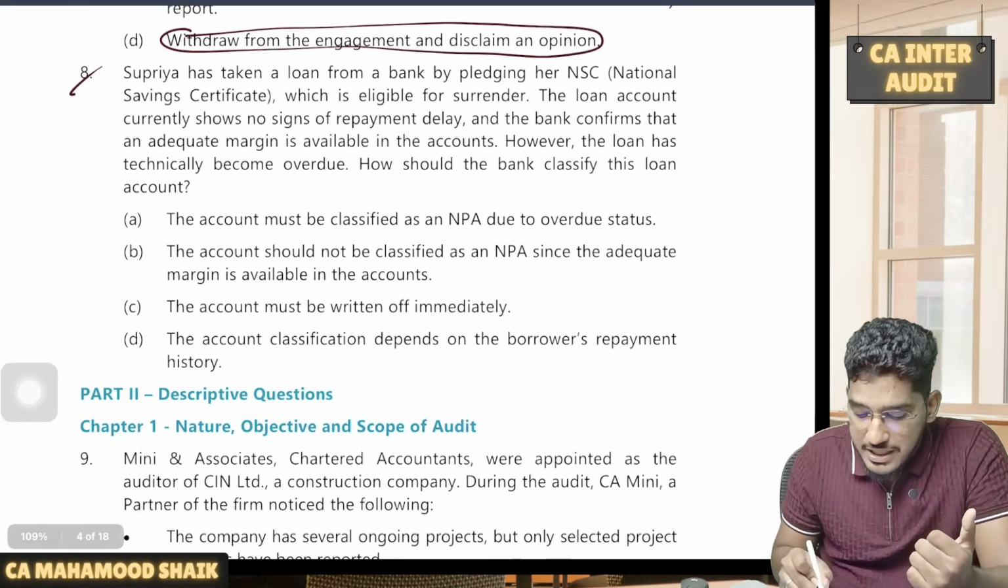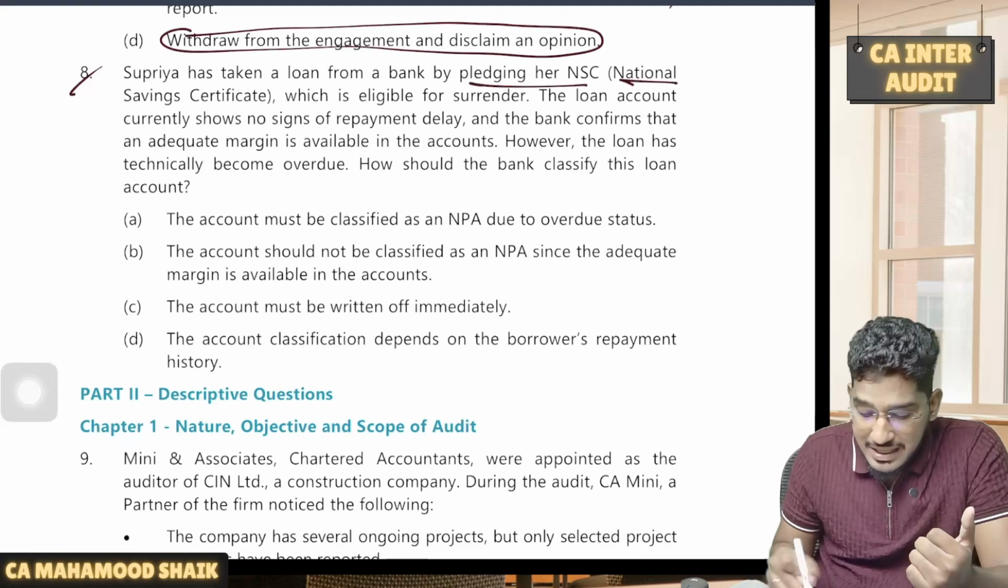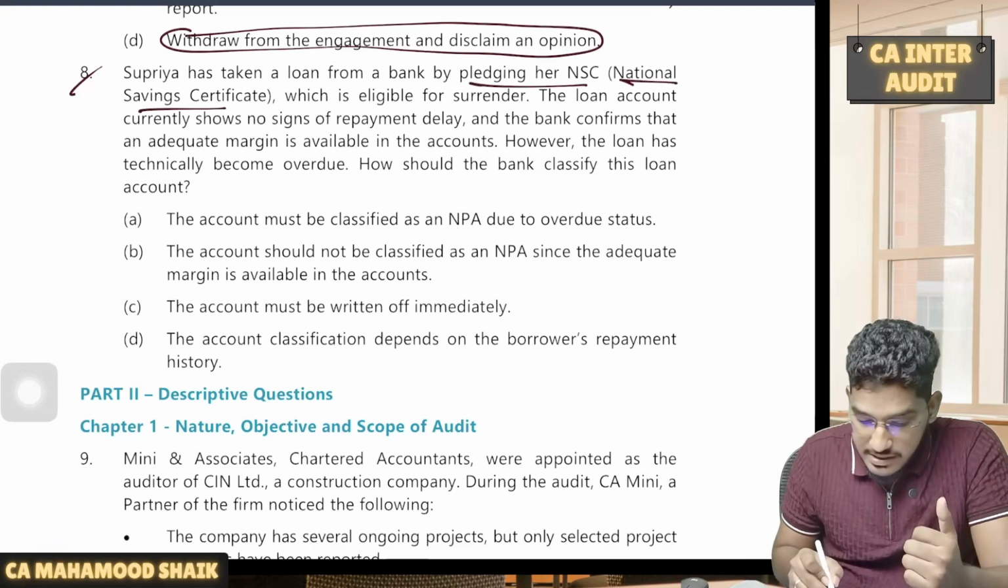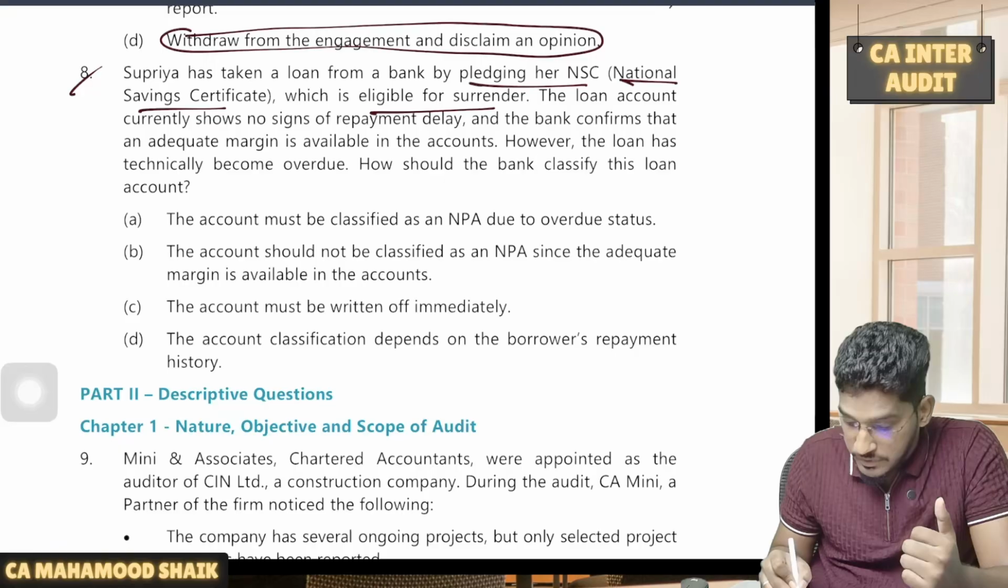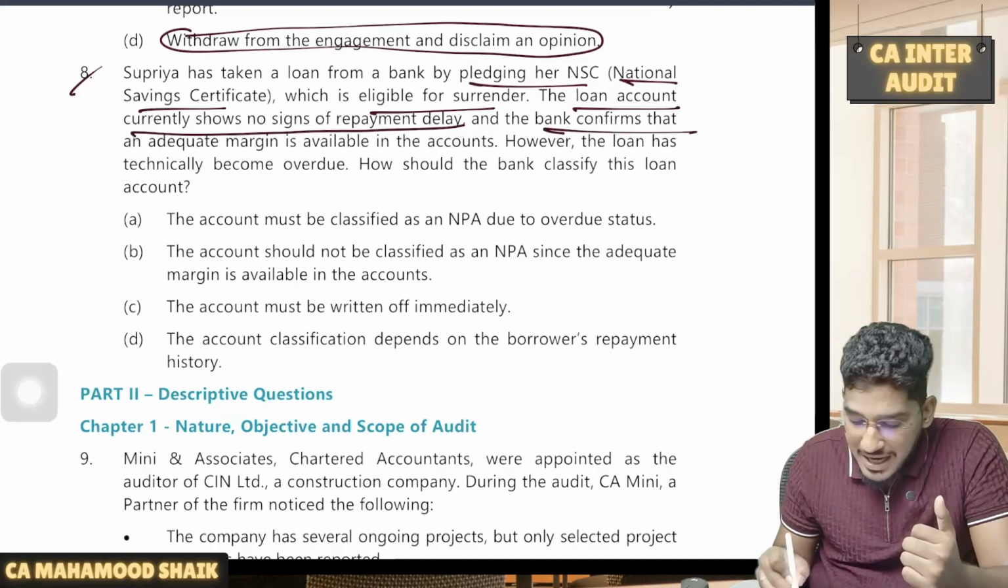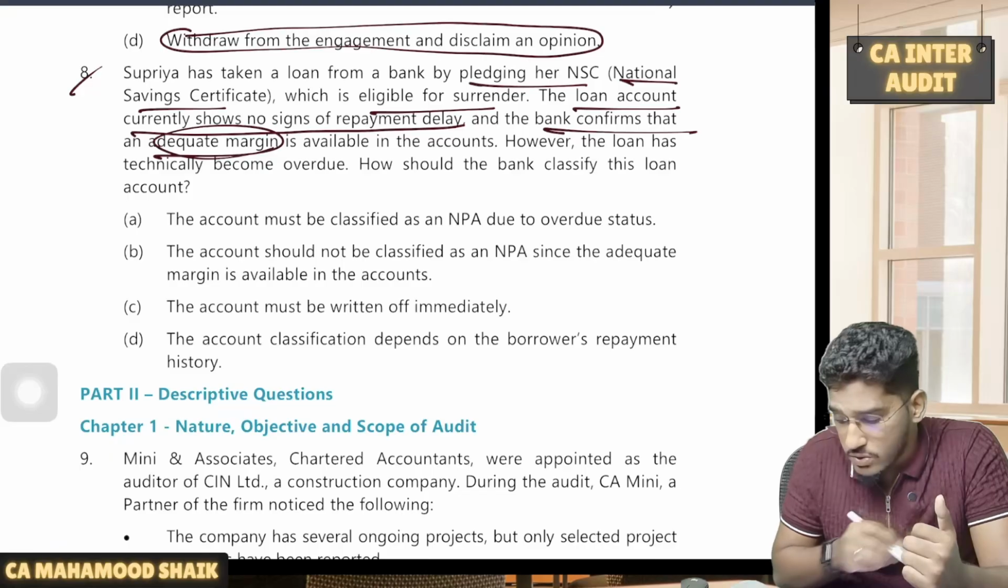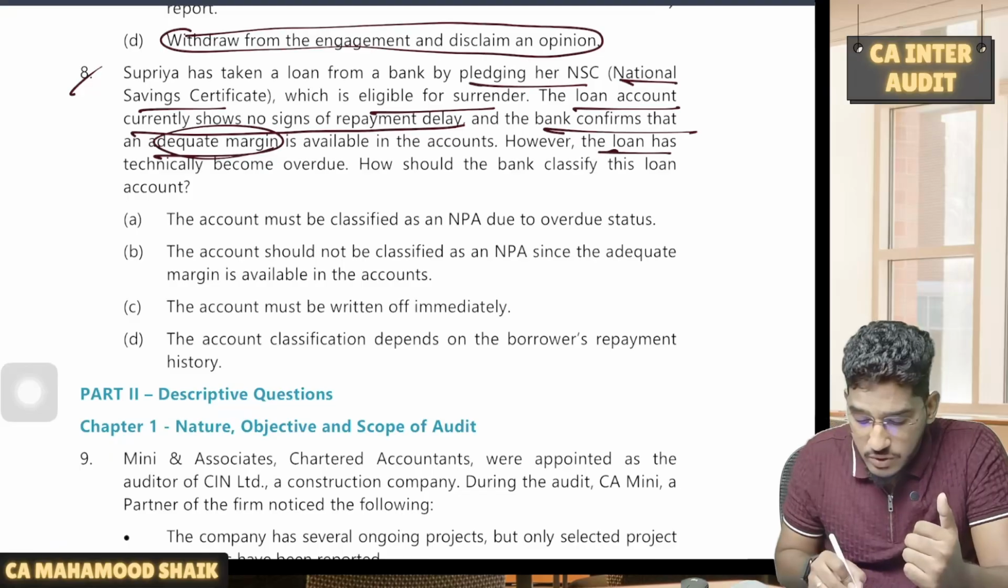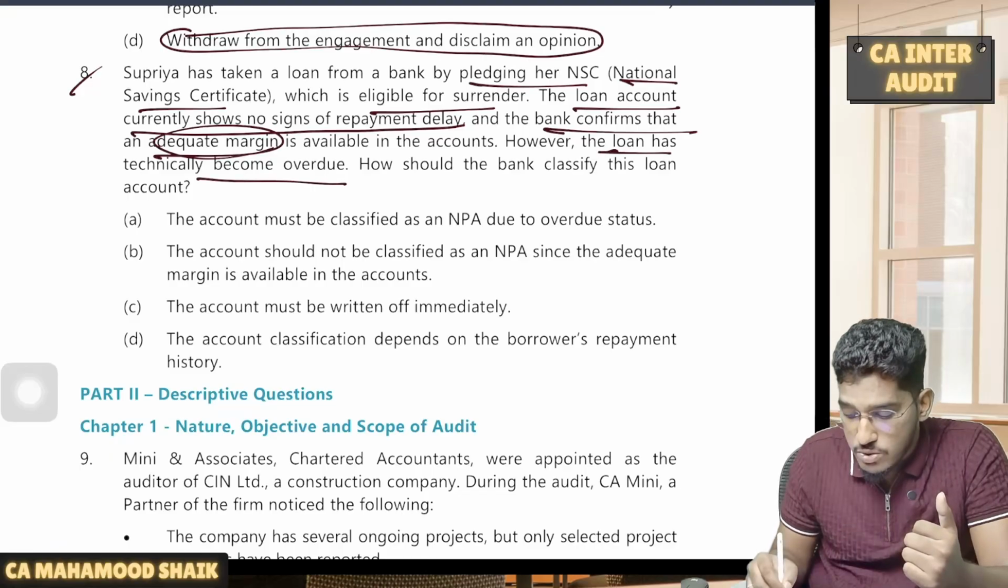Next, Supriya has taken a loan from bank by pledging her National Savings Certificate, which is eligible for surrender. The loan account currently shows no signs of repayment delay and the bank confirms that an adequate margin is also available in the accounts. However, the loan has technically become overdue. How should the bank classify?